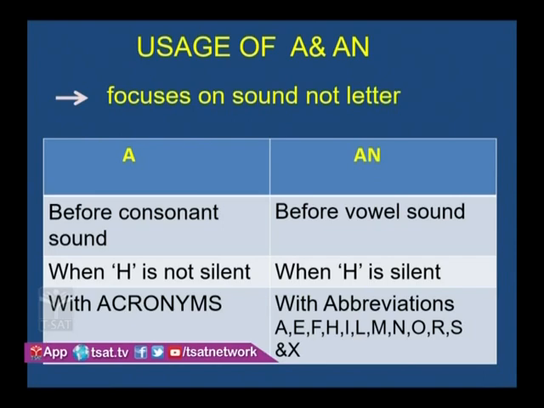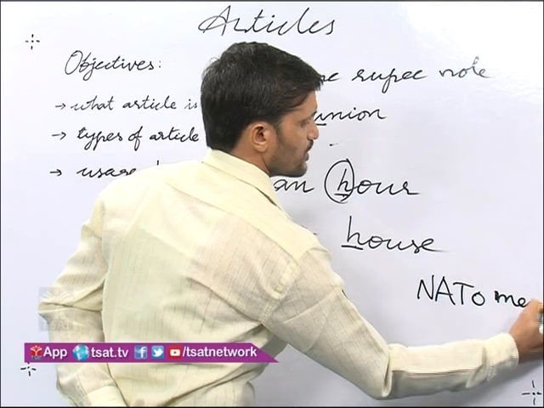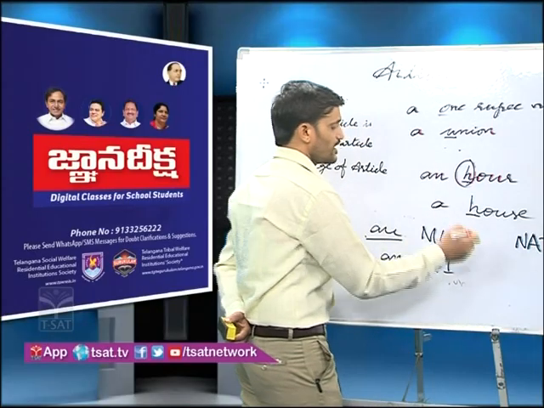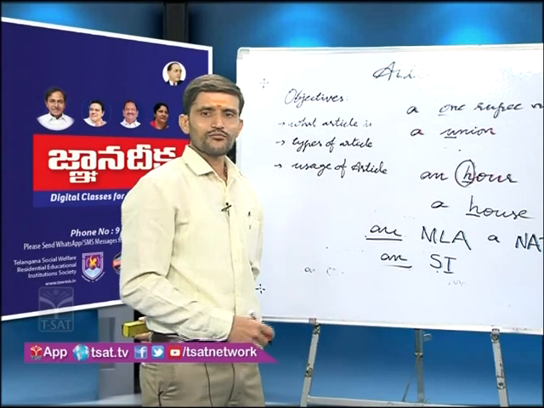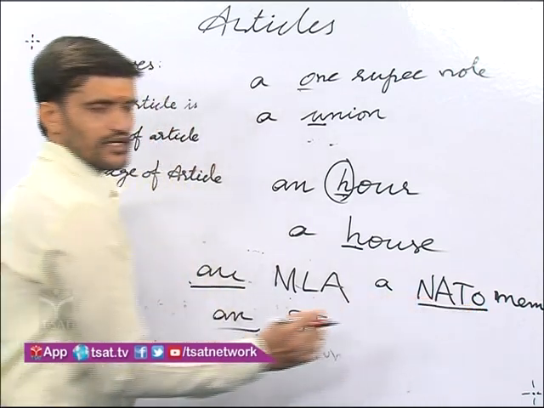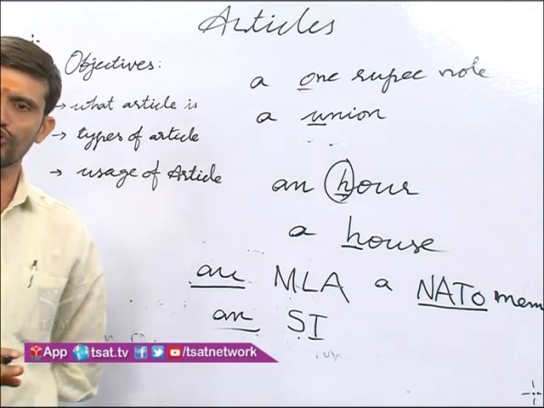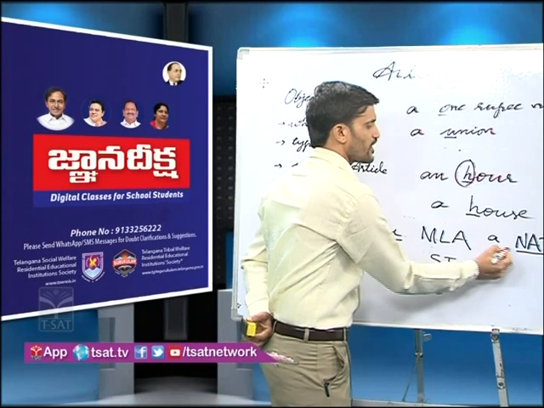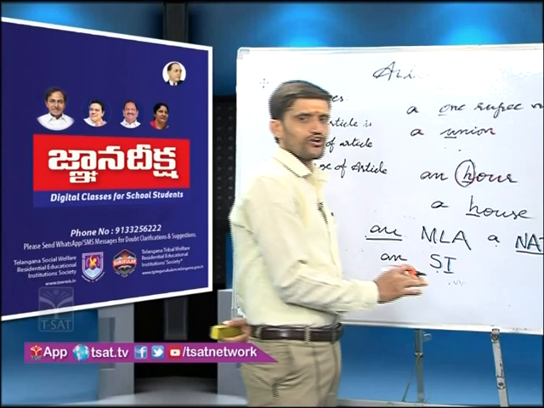Here "NATO member". Here we should use a before this because NATO is pronounced not individually. So these abbreviations are called acronyms. So before this word we should use a. "Na" is a consonant sound, understand.